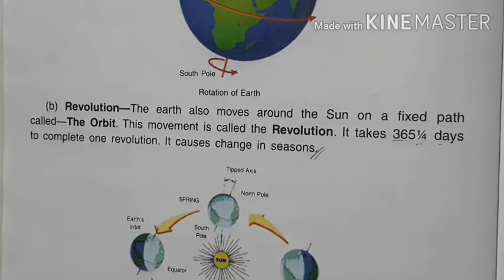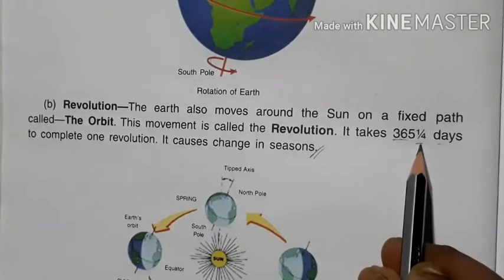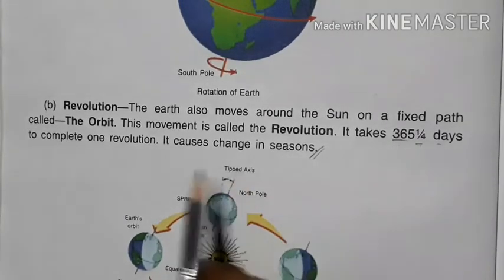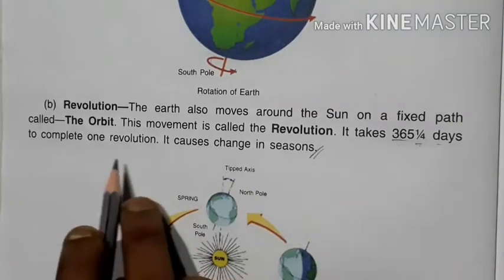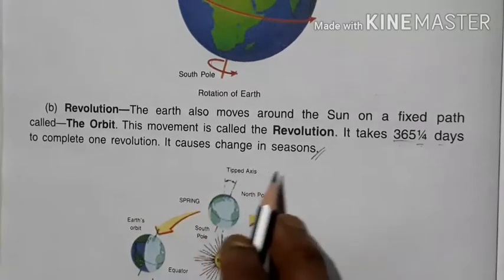It means the fourth part of a day. A day consists of 24 hours, and the fourth part of 24 hours is 6 hours. It means 365 days and 6 hours to complete one revolution, and it causes change in season.